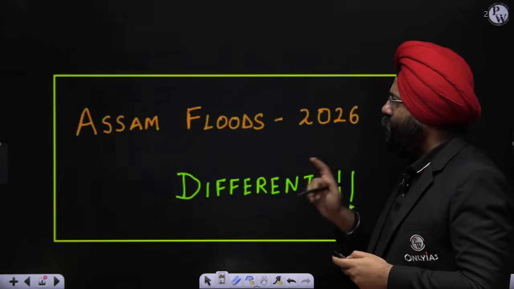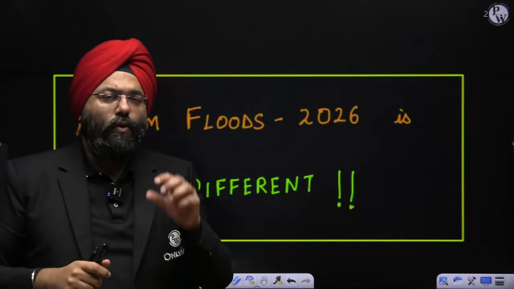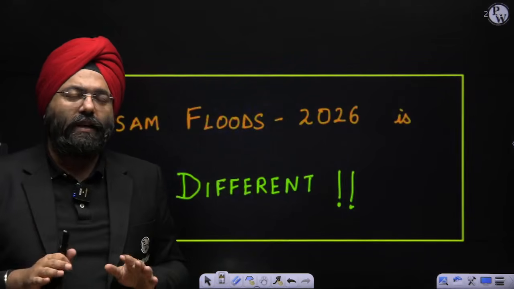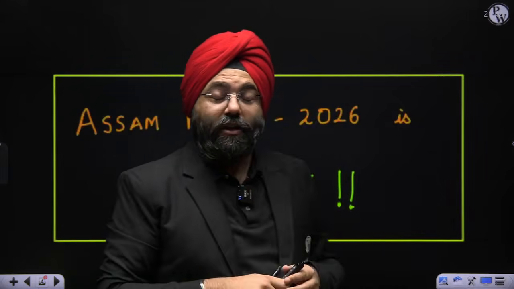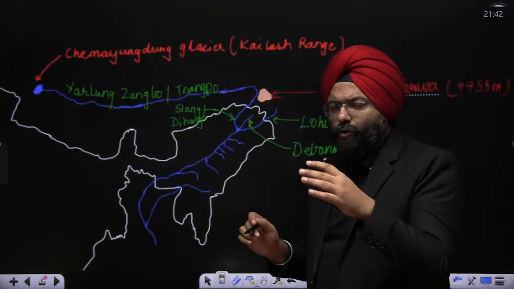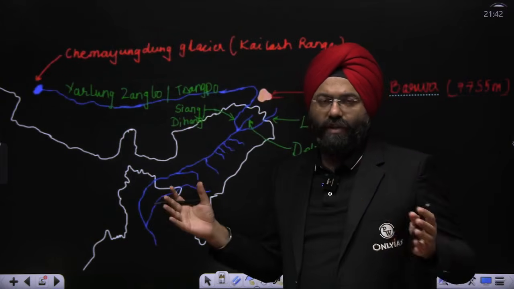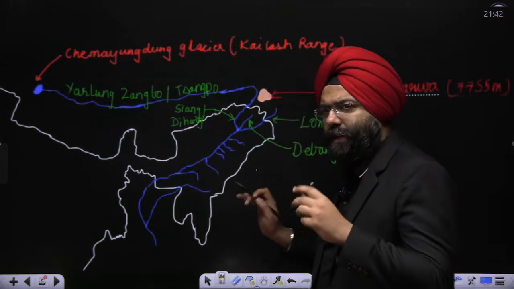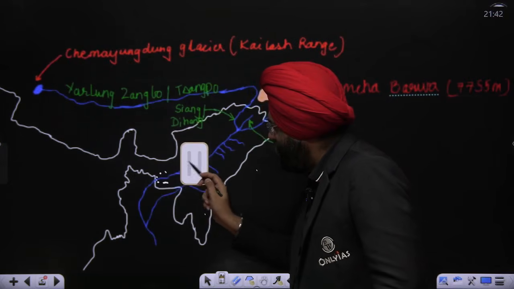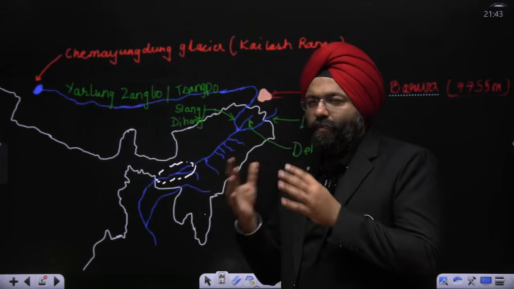Now, when we talk about the aspect of Assam flood, the question arises why this particular flood is different from all the previous floods that happened in this particular region. Now, this is very, very important. Please note. Normally, when we talk about Assam floods, it is a region which has experienced flood over centuries. Now, normally when the flood happens in this region, this particular region is most impacted during the normal floods.